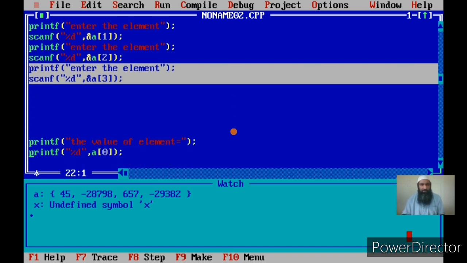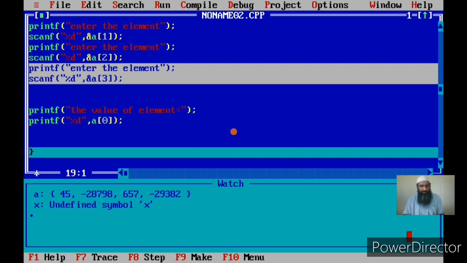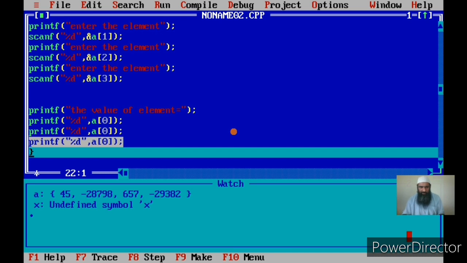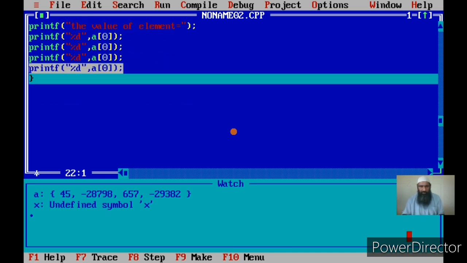Now let me print the array after this. So I print the first element, then I print the second element, then I print the third element. I have to change the index, then I print the fourth element. Okay, this is my first element, this is my second element, this is my third element, and this is my fourth element. The index of the first element is 0, the index of the next element is 1, the index of the element after that is 2, and the index of the last element is of course 3, that's the fourth element.